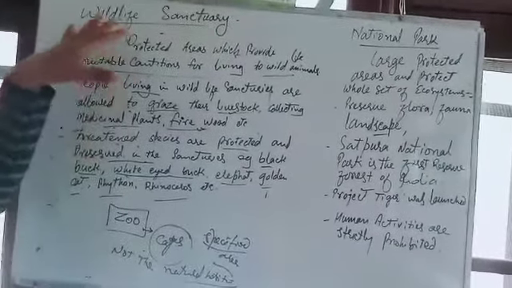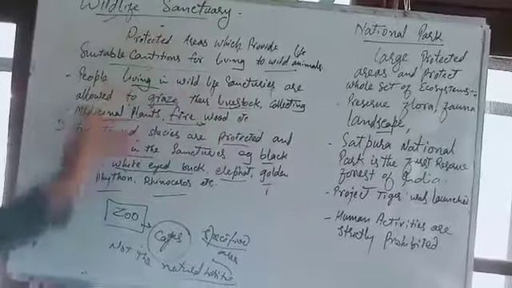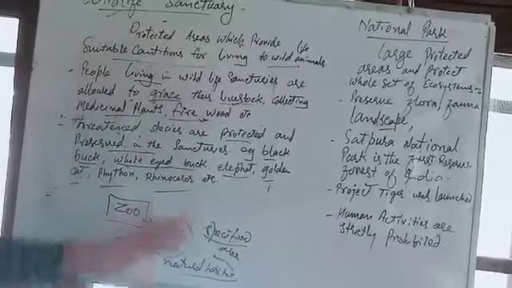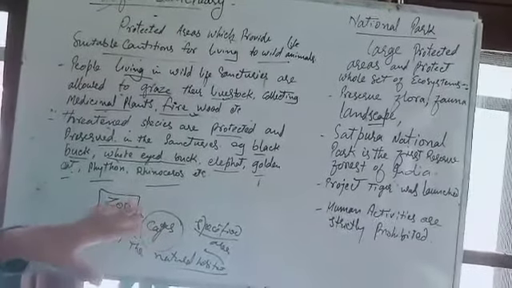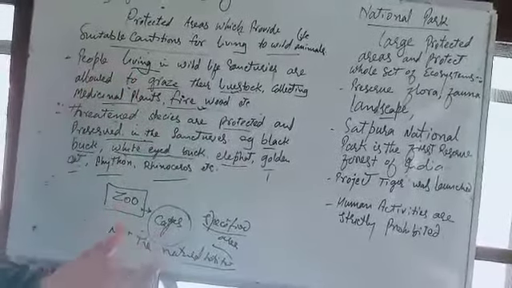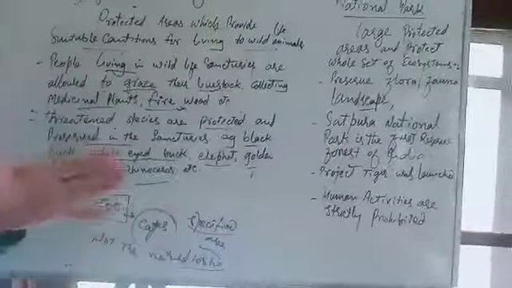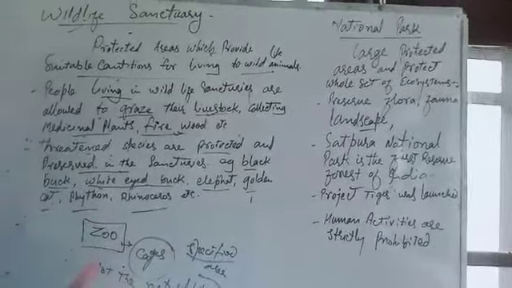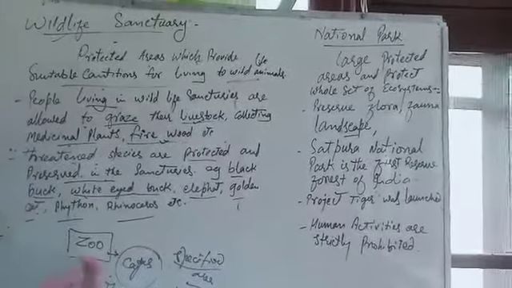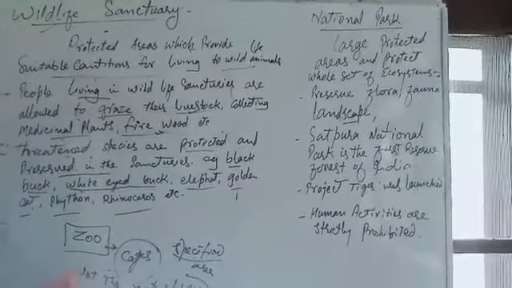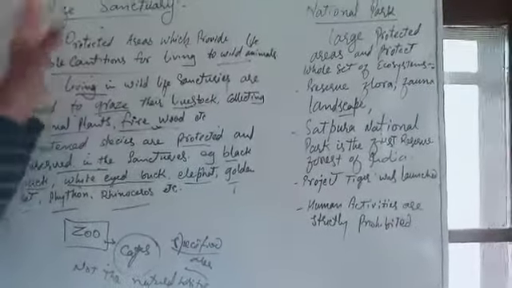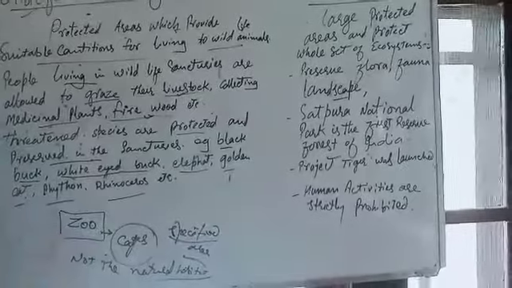If we compare the wildlife sanctuary with the zoo, the wildlife sanctuary is the natural habitat. The zoo is the man-made, or you can say artificial, habitat. In the sanctuary, the animals are kept free. They use the natural resources. In the zoo, the animals are kept in cages. We provide food and shelter to them, and every necessary commodity is provided by us to the caged animals present in the zoo. This is the little difference between a wildlife sanctuary and a zoo.